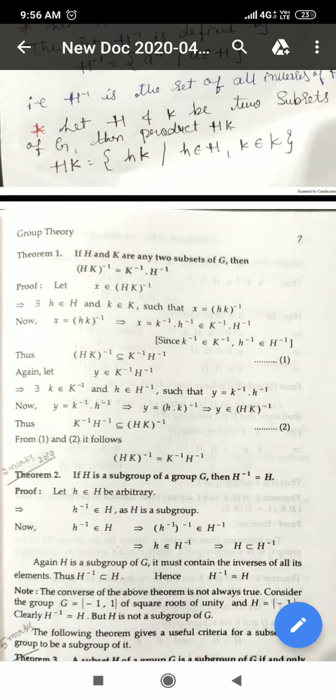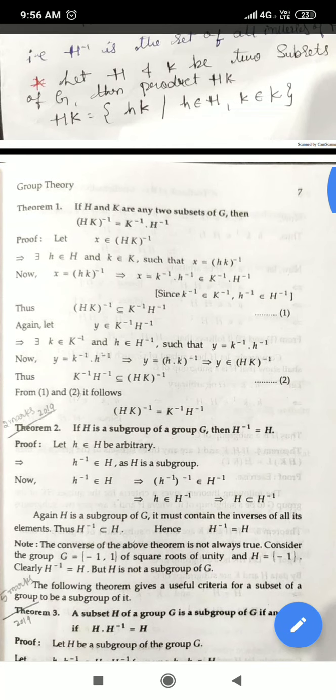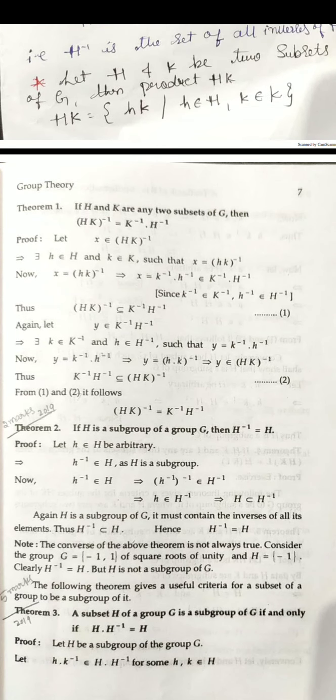Now x is equal to (hk) whole inverse. This implies, since they are elements, by the reversal law, this can be written as, next I will tell you, x equal to k inverse h inverse, which belongs to K inverse H inverse. This implies that (HK) inverse is a subset of K inverse H inverse.